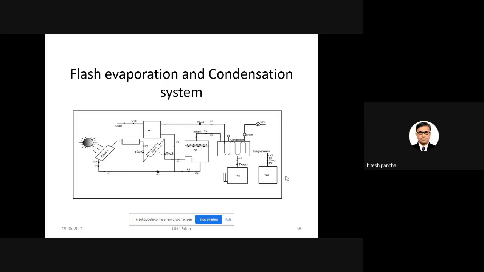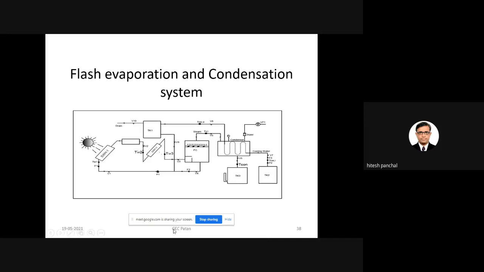As mechanical engineers, we all know about the flash chamber or flash evaporation. In a flash chamber, whenever saturated stream passes through it, a two-phase mixture is produced, partial water and partial steam. The steam leaves the flash chamber and passes through the condenser.